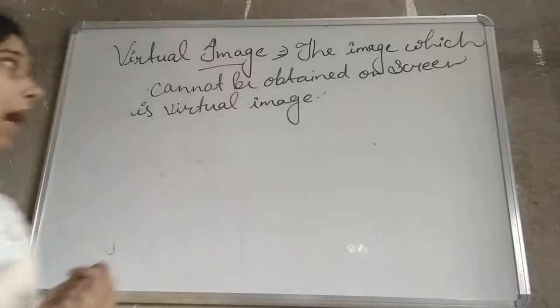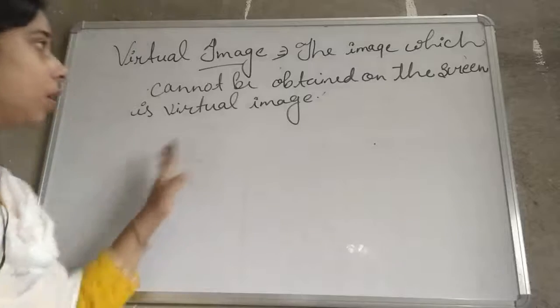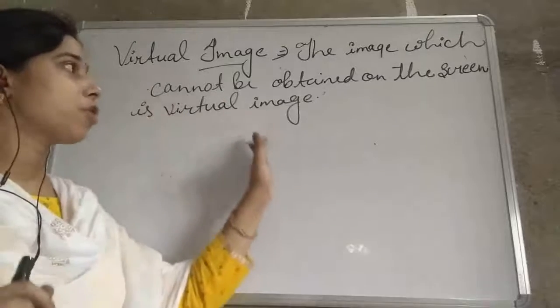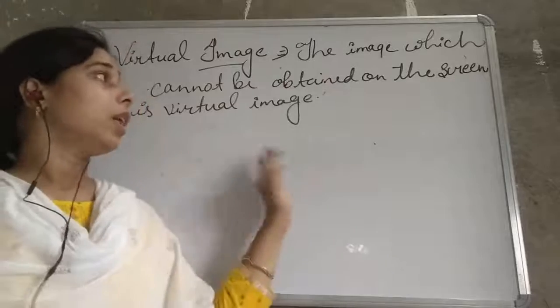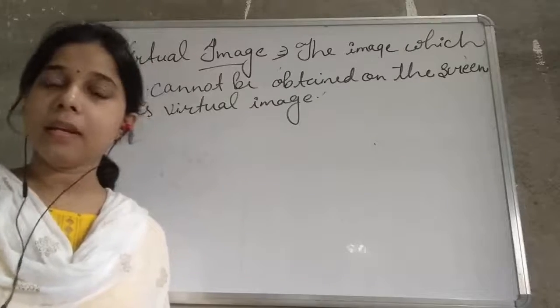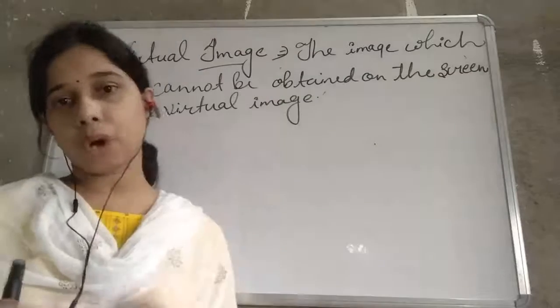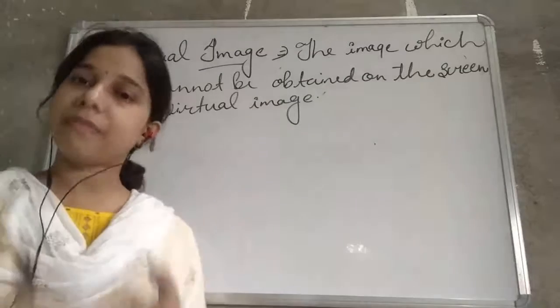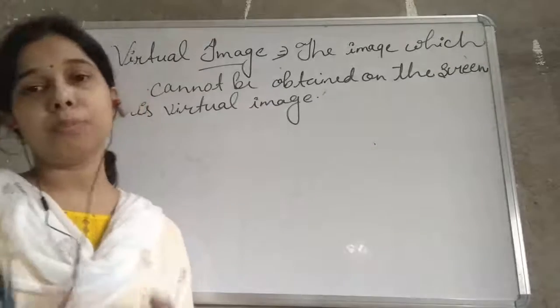So why does it happen, students? Why is there no formation of an image, or why can we not obtain the image on the screen? It is because the light rays coming from the object, after reflection, do not meet, but appear to meet.